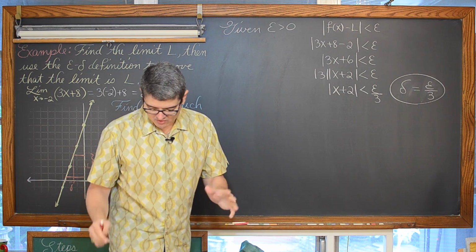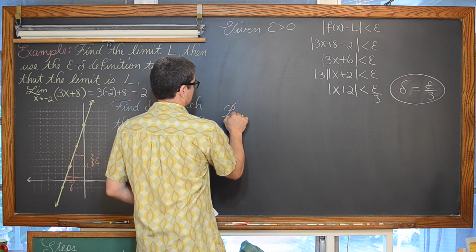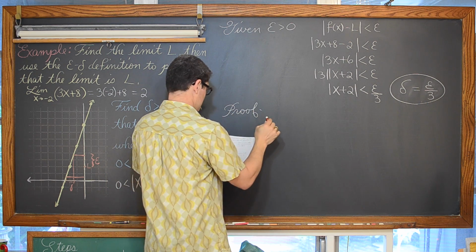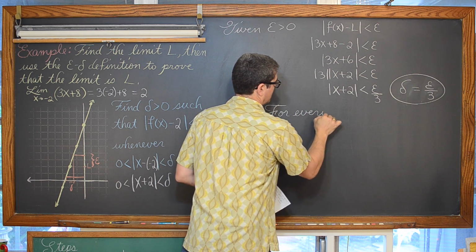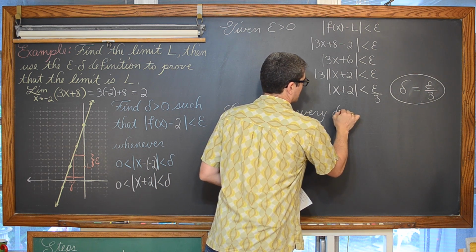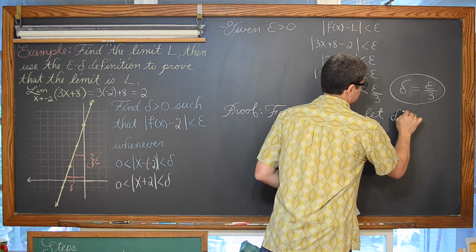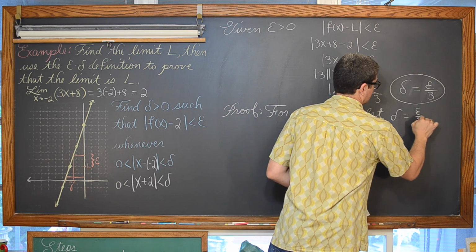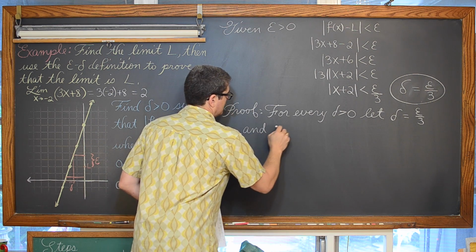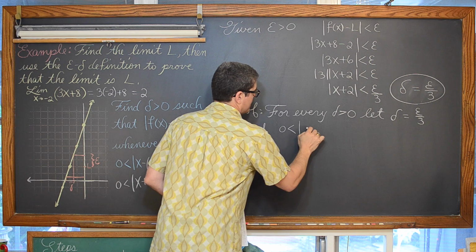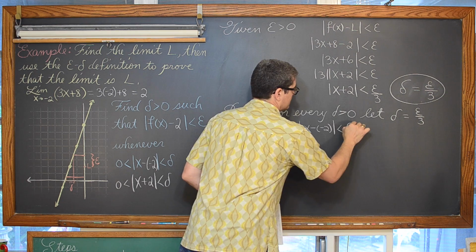Now, I just want to make sure I don't write this the wrong way. You want to actually start the proof by writing this. For every epsilon greater than 0, let delta equal epsilon over 3, and 0 is less than the absolute value of x minus -2, which is less than delta.